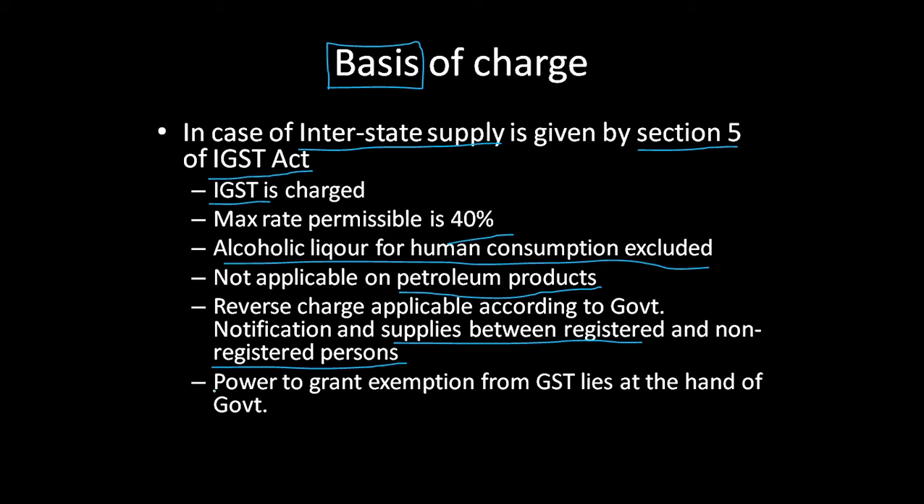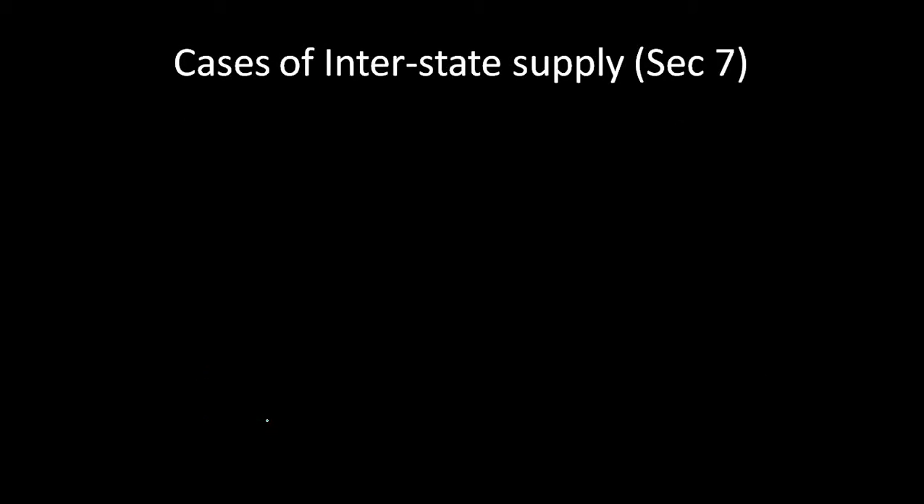The power to grant exemption from GST lies in the hands of the government. It is nothing new. The government holds the final word when it comes to GST. So if the government wants, it can simply say, I exempt this particular item from GST and from IGST. Yes, and it can happen, because the government has the final say. Okay, so let us move ahead.